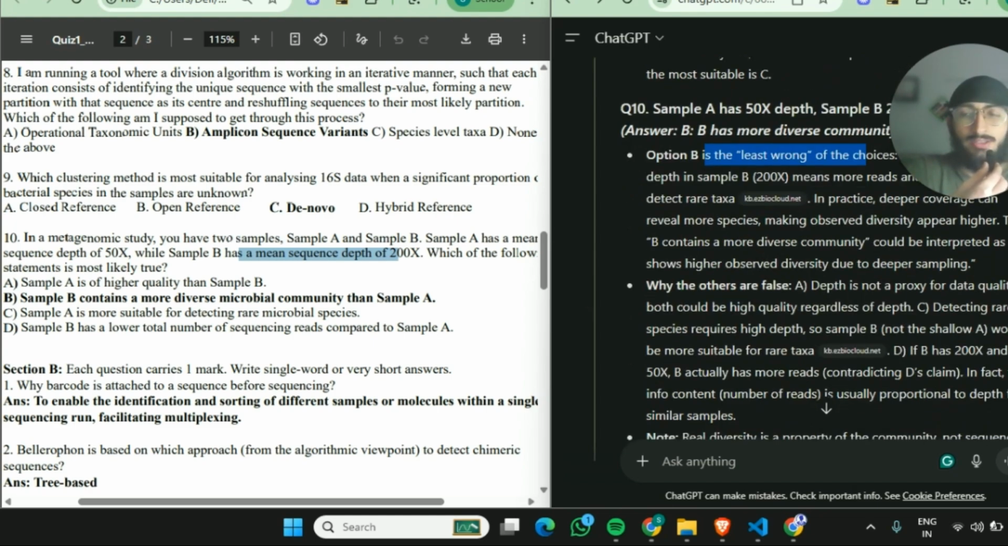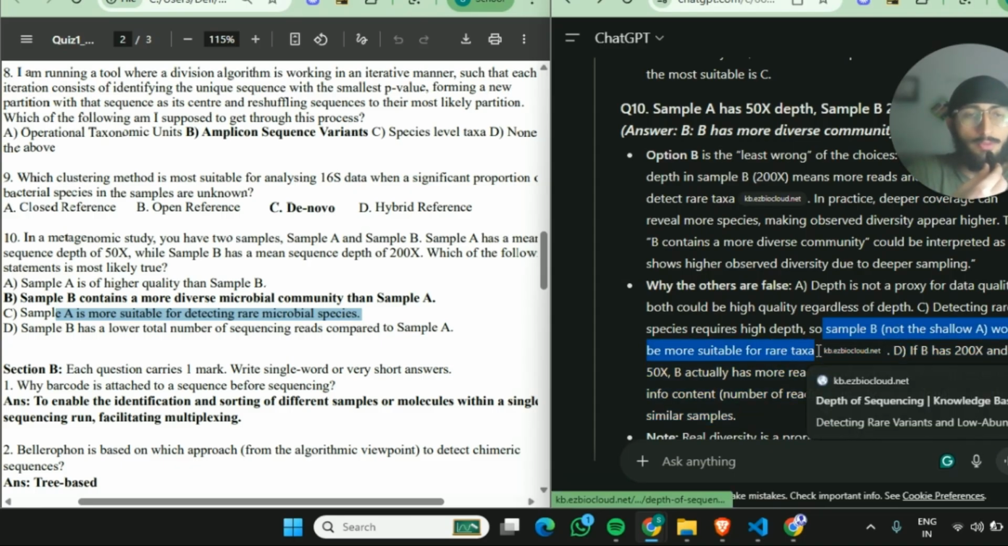Right? Now, answer A, let us check for that. Sample A is of higher quality than B. Option A is wrong because depth is not a proxy for data quality. Both could be high quality regardless of depth. And C, sample A is more suitable for detecting rare microbial species. That is also wrong. Sample B, not the shallow A, would be more suitable for rare taxa.